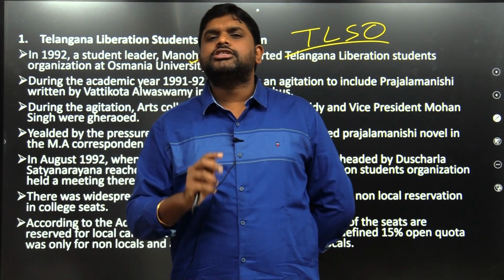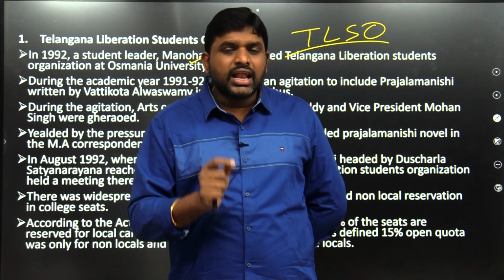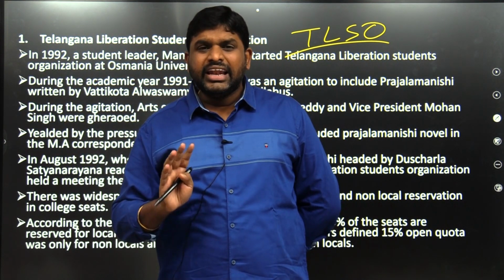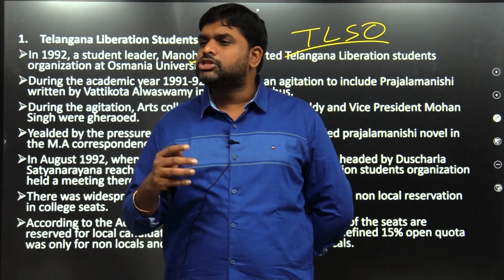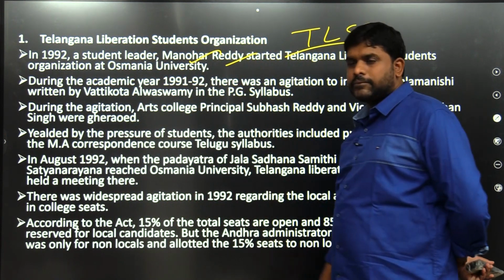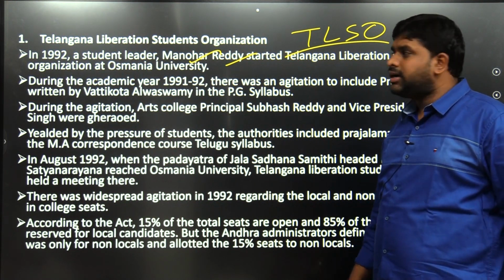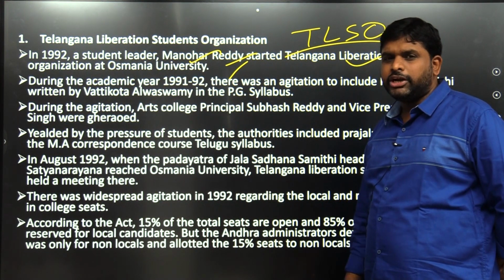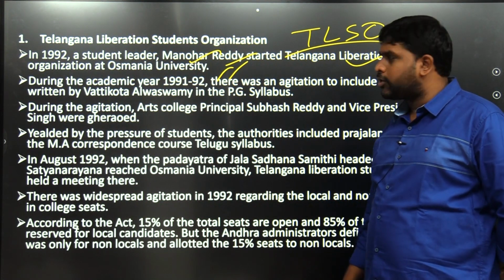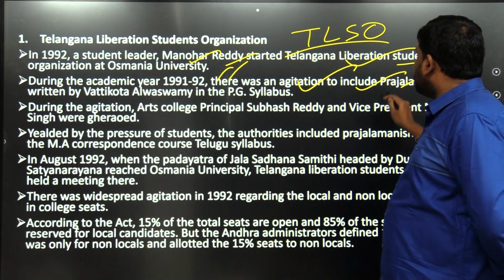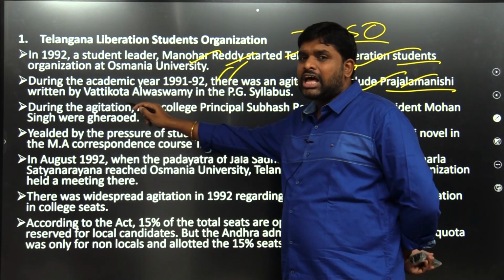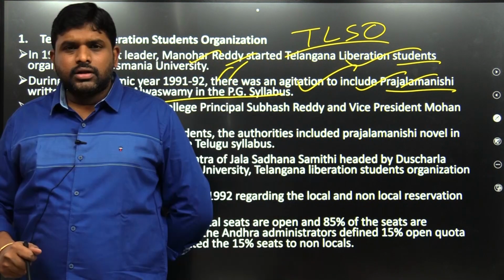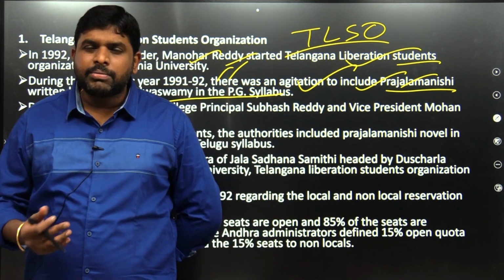Some organizations came. The first organization is called the Telangana Liberation Students Organization, from Osmania University. A leader emerged from Osmania University, his name is Manohar Reddy. This Manohar Reddy started the Telangana Liberation Students Organization at Osmania University during the academic year 1991-1992. There was an agitation to include Prajala Manshi, written by Vattikota Alvar Swami, in the PG syllabus of Osmania University. They had a demand. Prajala Manshi is a book for Telangana people.